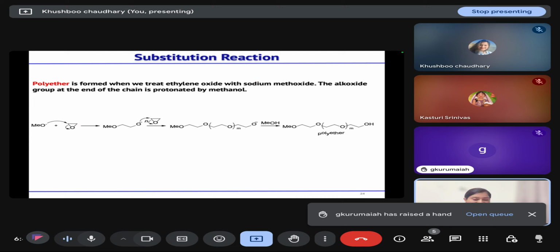Then polyethers can also be formed by opening of epoxide. So if we have a methoxide ion that attacks the epoxide at the less hindered carbon, it will form this alkoxide ion first. And if we have more equivalents of the epoxide in the system, then it will form this polymer, this polyether compound. So epoxides can undergo acid catalyzed and base catalyzed ring opening.